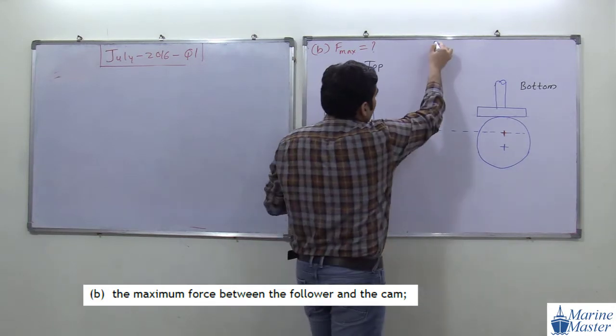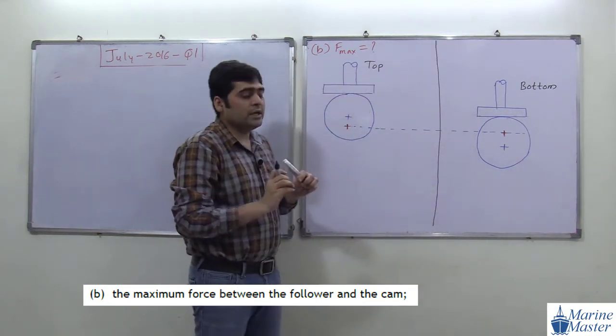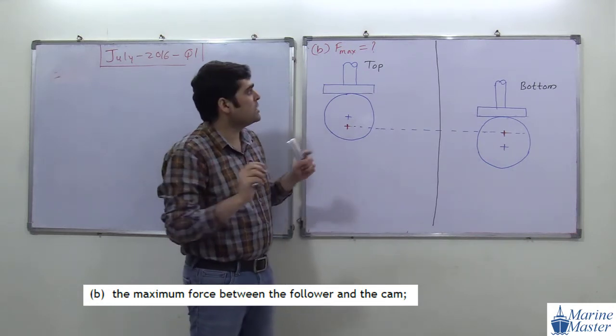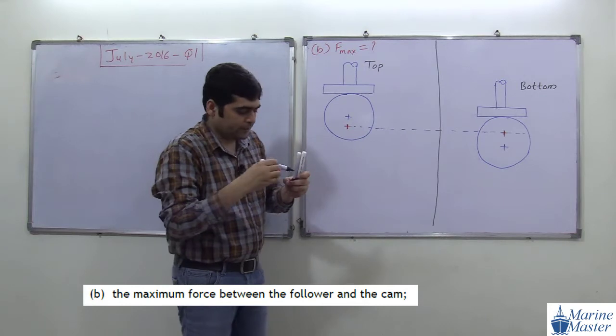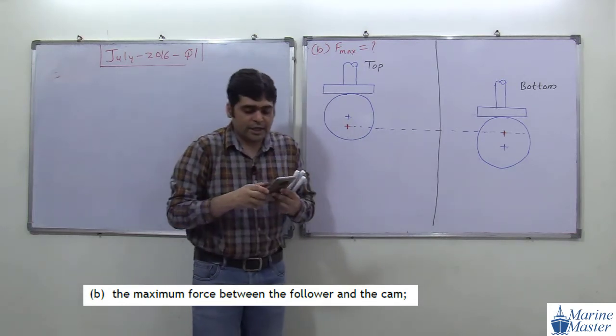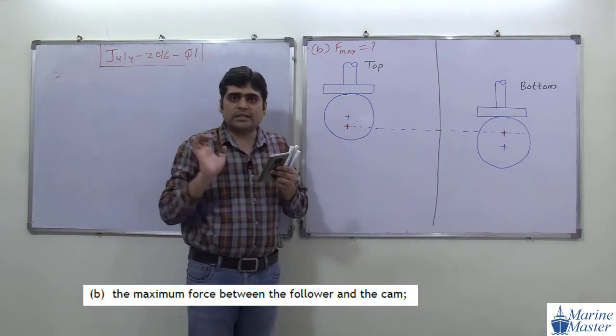So now I'm going to separate this one. Out of these two, in one position we have a maximum force between the follower and the cam. Now, how much mass have they given us of the follower? In the question, they have given us a mass. We have written this in the given things. 4 kg mass is given.